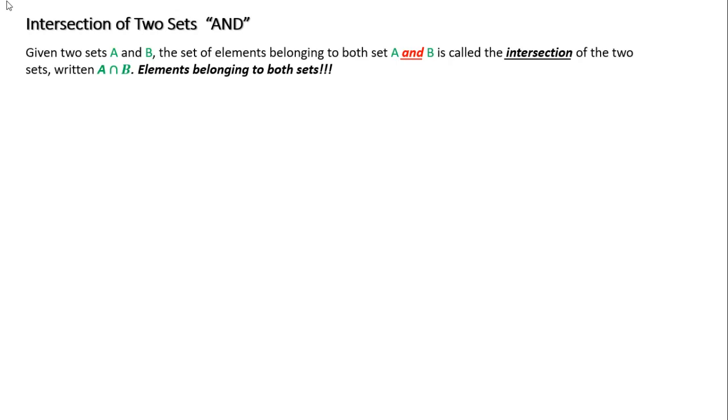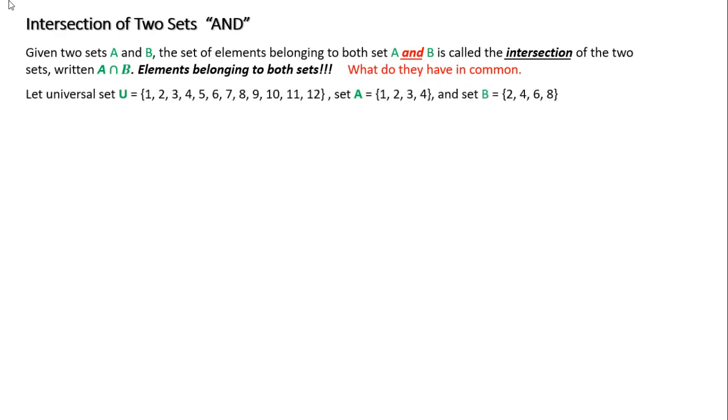Whenever you're given two sets and they want you to find the intersection between them, the symbol for that is like an upside down U. A intersection B is written in this format, and what this means is all the elements belonging to both sets, what they all share. That's what the intersection means. It's what both sets share. Another way you can say it is what they have in common.